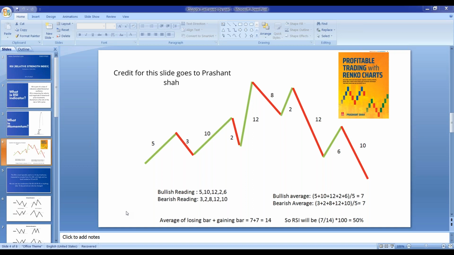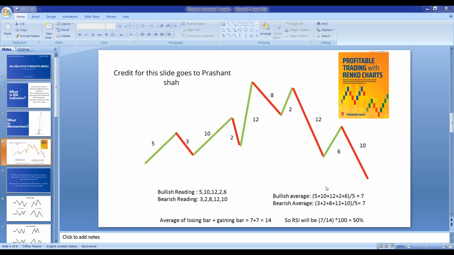No, sir. Sir, in case it is 10 and 5, can you tell me what would be the ratio of percentage? In case the bullish is 10 and bearish is 5, as you were saying, what would the percentage come to? Suppose there are 10 bullish counts and 5 bearish counts, and we have to calculate the average as well.